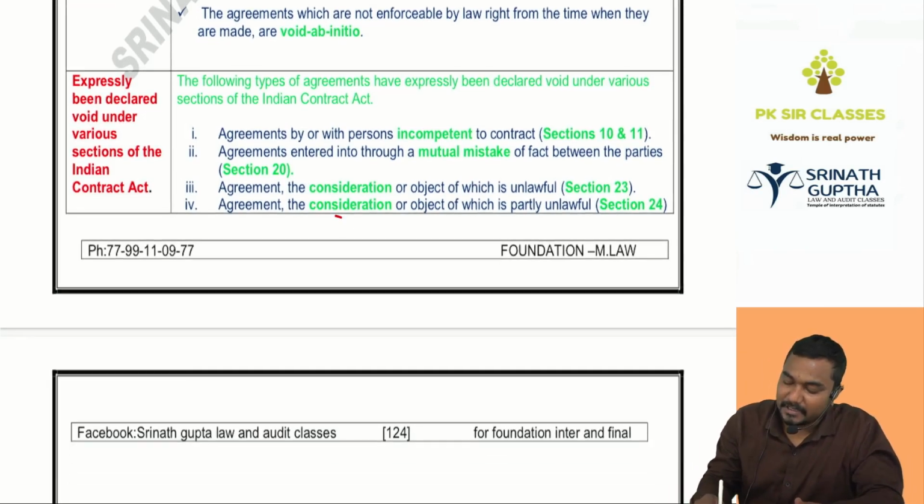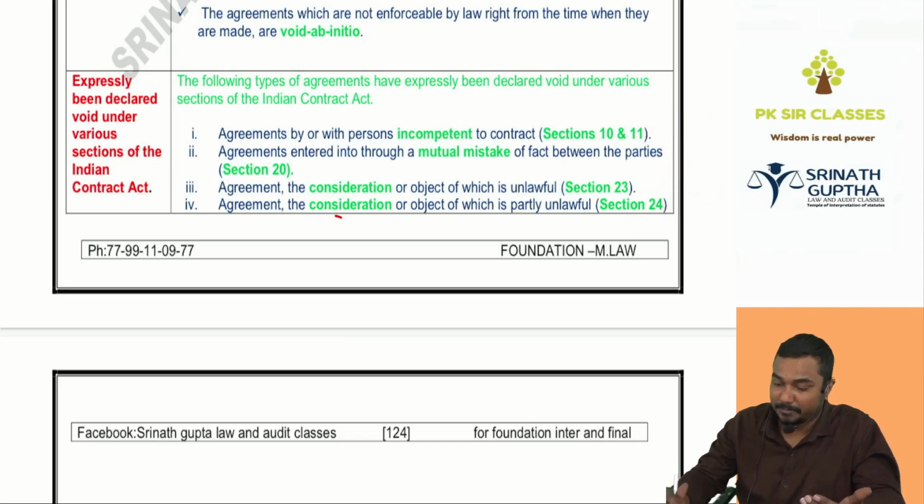First one, agreement with an incompetent person like a minor, void ab initio under section 11. We discussed already. Agreements with mutual mistake, that is a bilateral mistake, we discussed already in free consent under section 20. Agreement with unlawful consideration, section 23, we discussed in the last chapter. Agreements with partly unlawful consideration, we discussed that example, no? Sugar and brown sugar mixing. Done. So this one we discussed already in the earlier chapters.